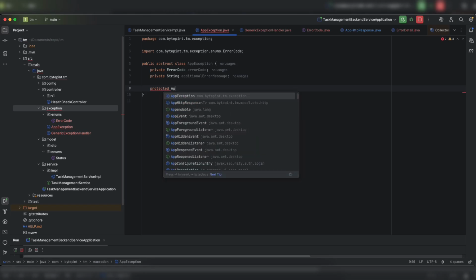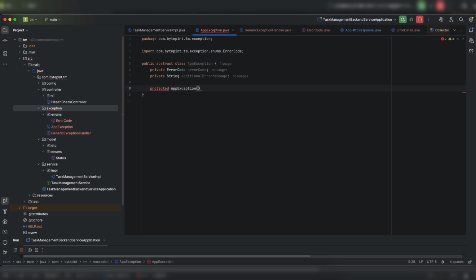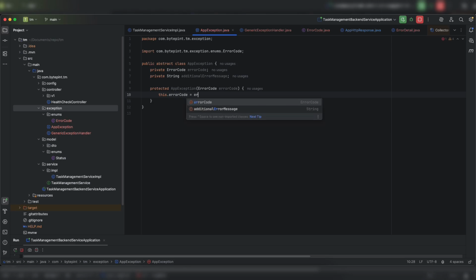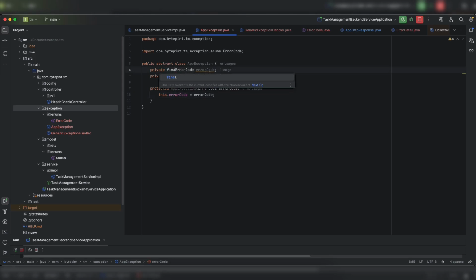Okay. AppException. The first constructor I want to create is of error code only. So this dot, let me just finalize this constructor. These will be final variables only, so let me define them.